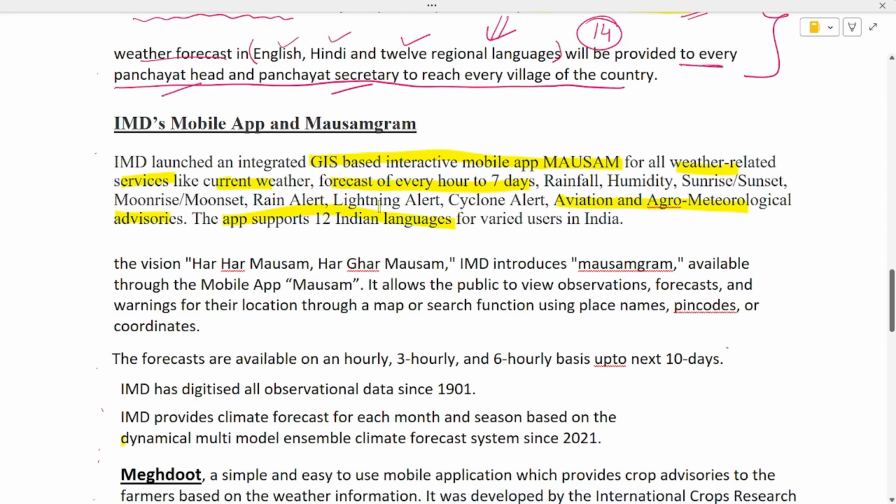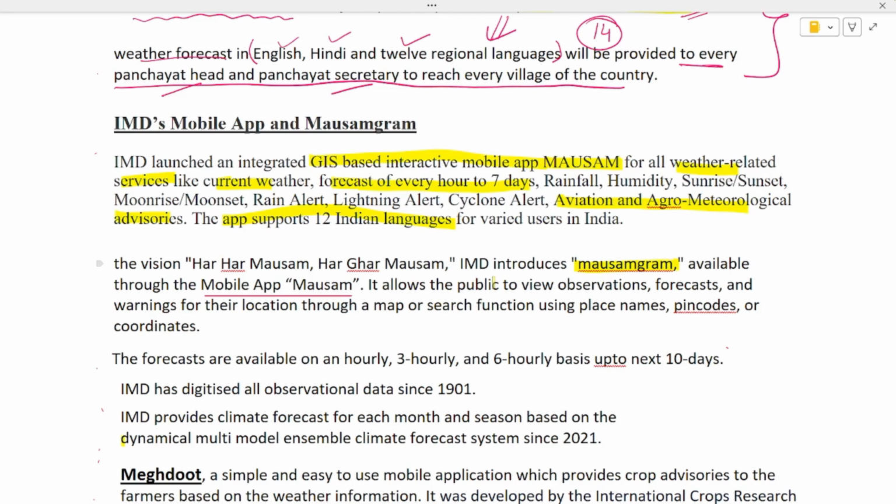Another point, that under this mobile app Mausam, the IMD has introduced Mausam Gram under the vision of Har Har Mausam and Har Ghar Mausam. So it does what?